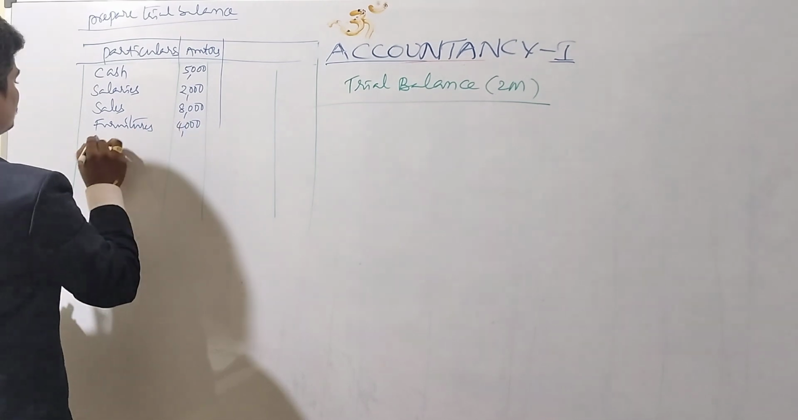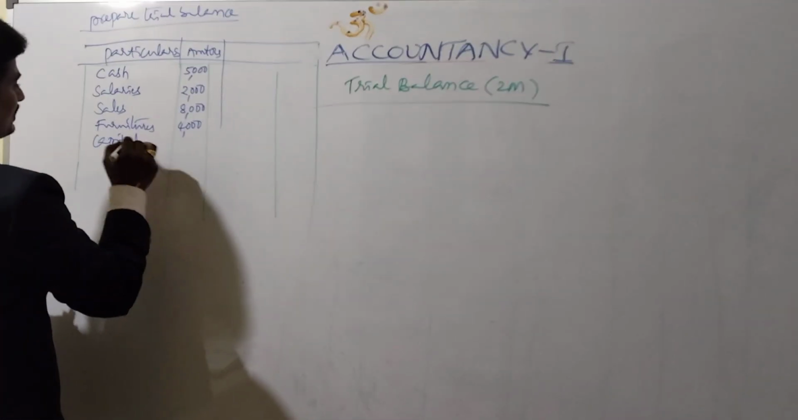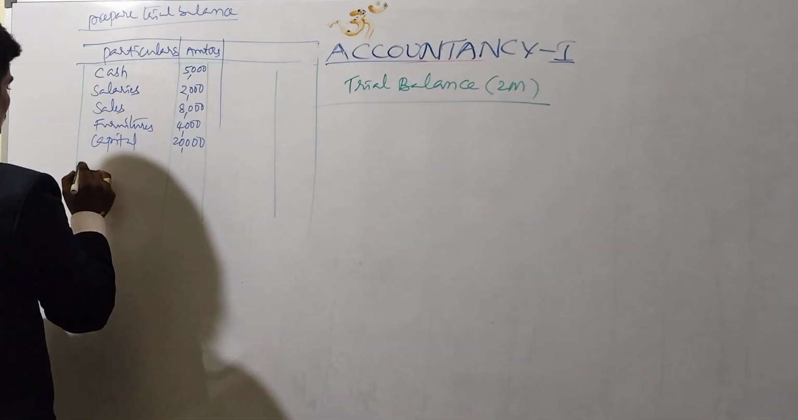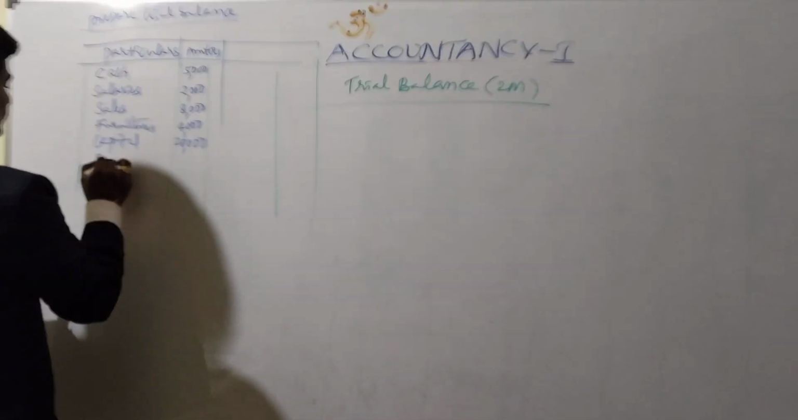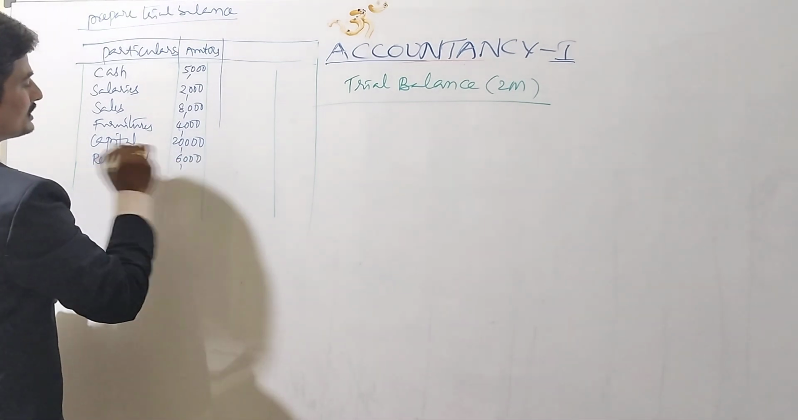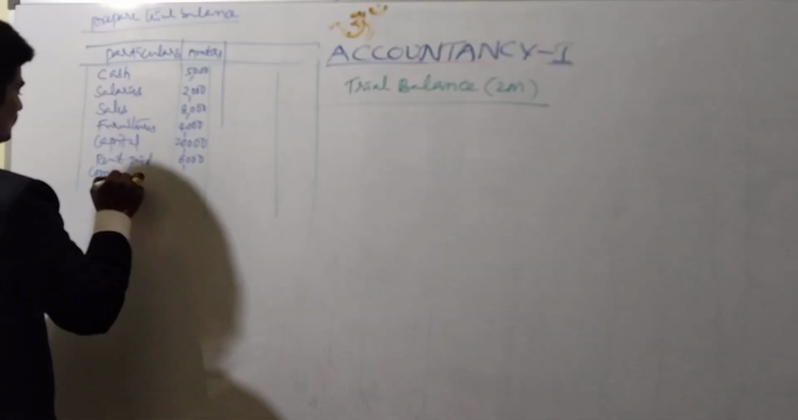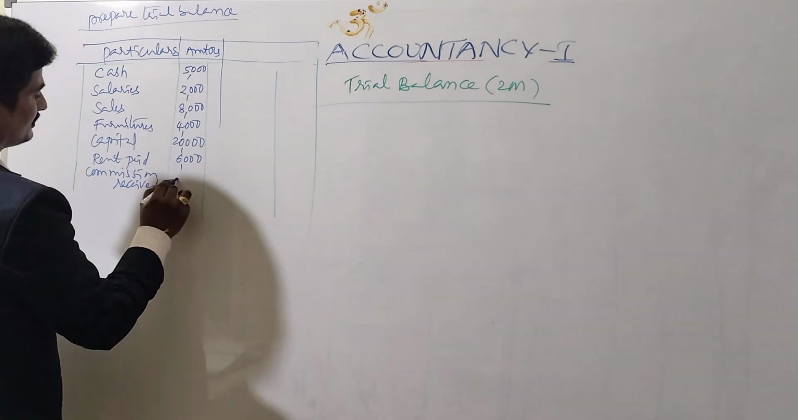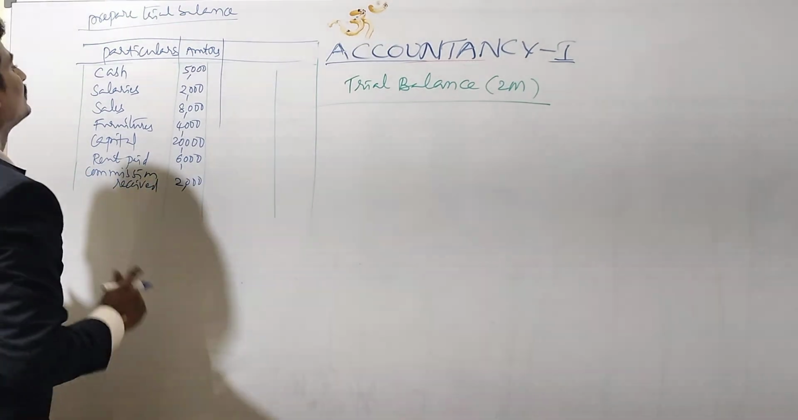4,000, capital 20,000, and rent paid 6,000, commission received 2,000. Okay,